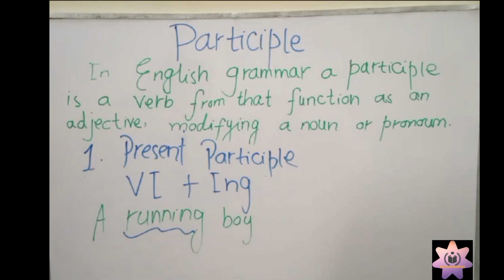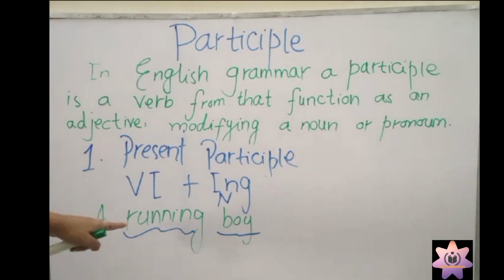You need to understand that participles always function like an adjective. In gerund, there is no function of an adjective, but a participle functions as an adjective. Here boy is a noun.